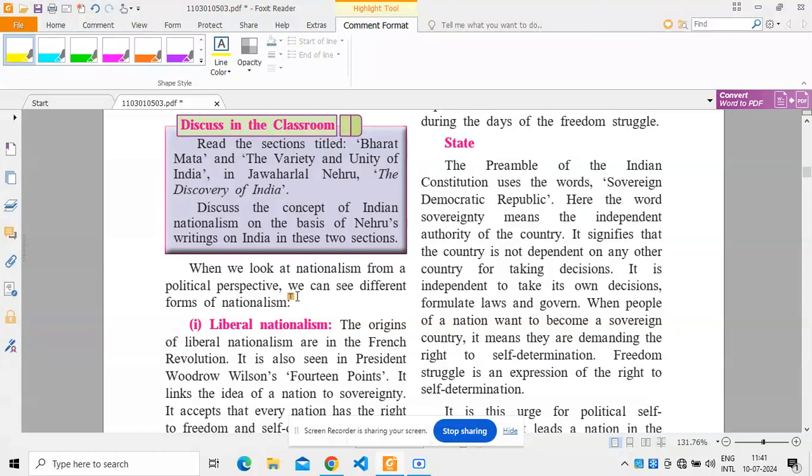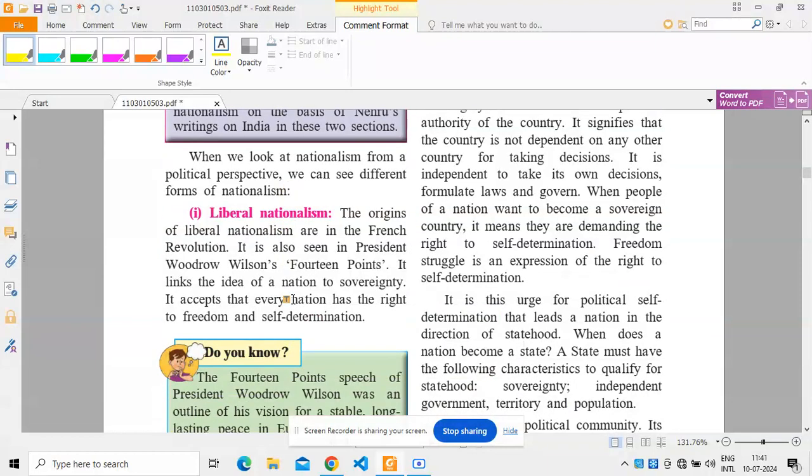The first form is liberal nationalism. The origins of liberal nationalism are in the French Revolution. It is also seen in President Woodrow Wilson's 14 points, and it links the idea of a nation to sovereignty. It accepts that every nation has the right to freedom and self-determination.